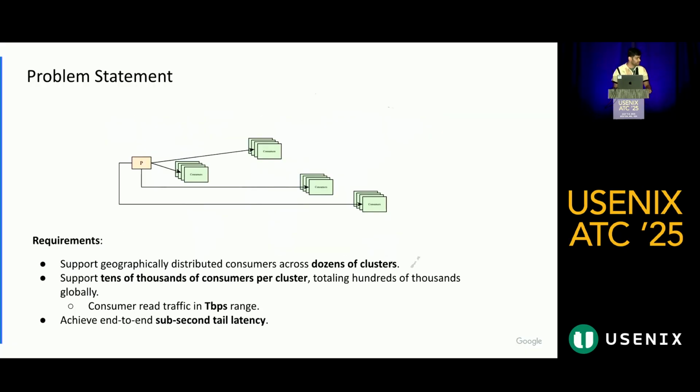But what we are trying to do is solve this for a very large scale. Our consumers are distributed across the globe in dozens of clusters. We have tens of thousands of consumers per cluster, totaling about hundreds of thousands of consumers globally. And the consumer read traffic in any cell is in the Tbps range. At the same time, when we are delivering messages, we are trying to achieve sub-second tail latency end-to-end.